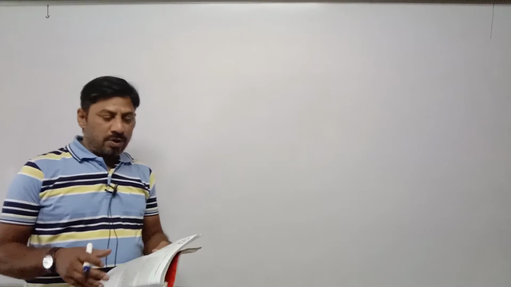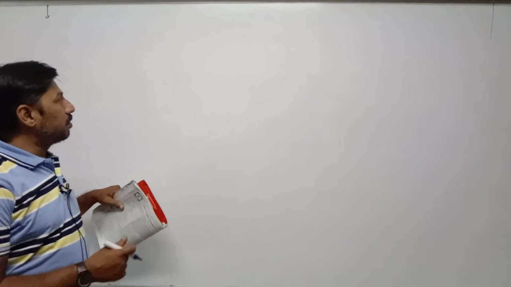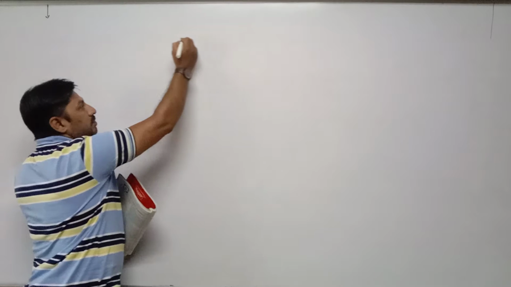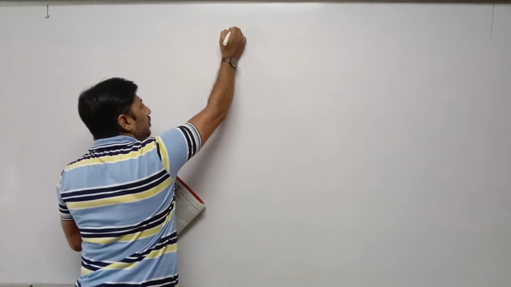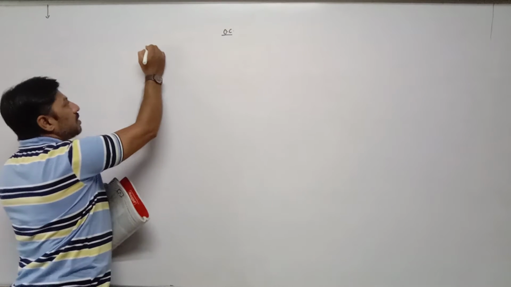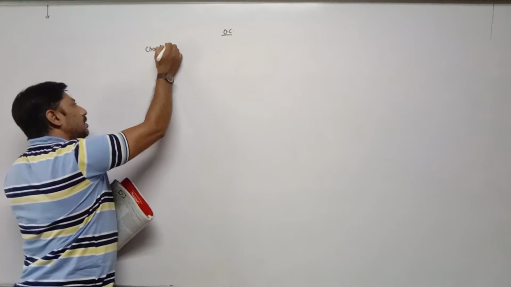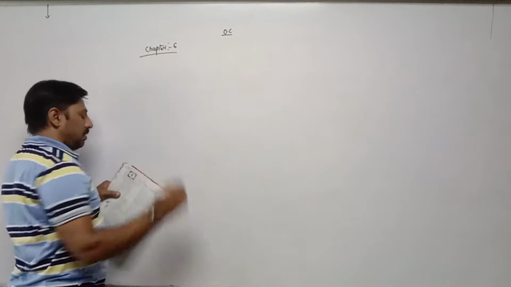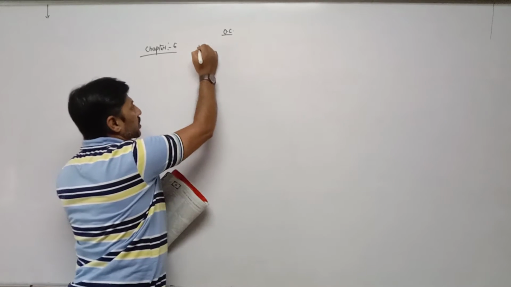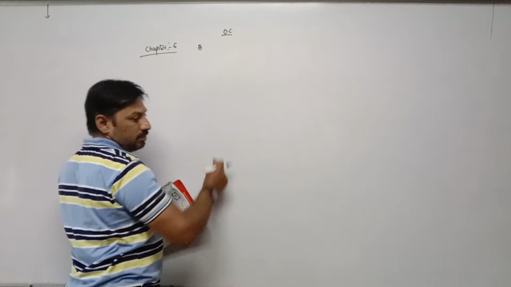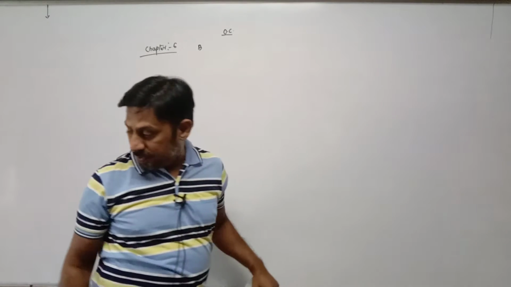Good morning, students. Today we are going to start a new chapter, chapter number 6 in OC. Chapter 6, Forms of Business Organization.